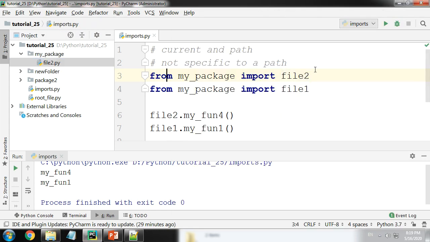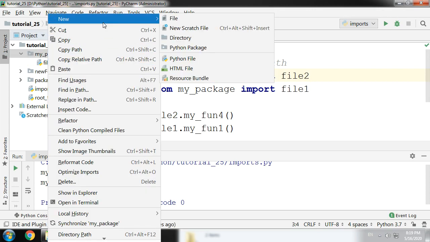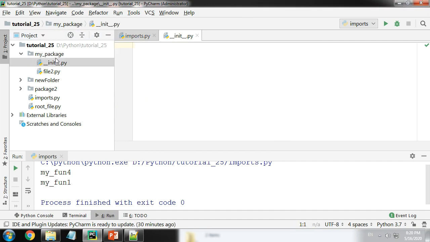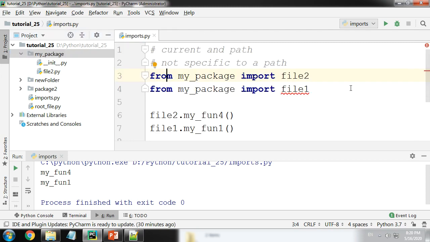Okay, now what is this init file? Let's do this. The moment I put an init file right here, so let me make a Python file, init.py. Okay, so now I have made an init file in my current working directory. Okay, let me close this. If you see here, it is throwing me an error.